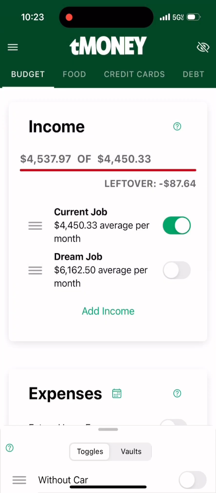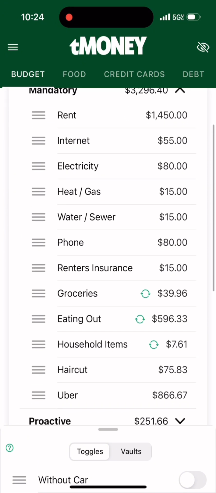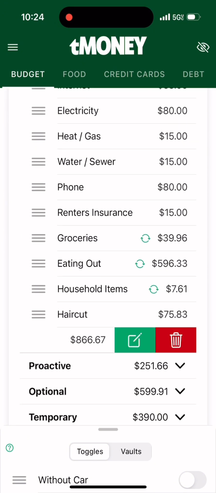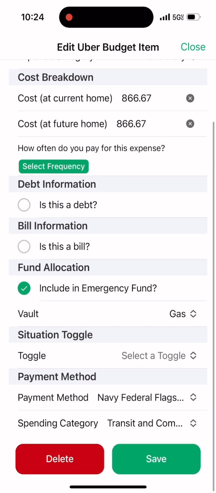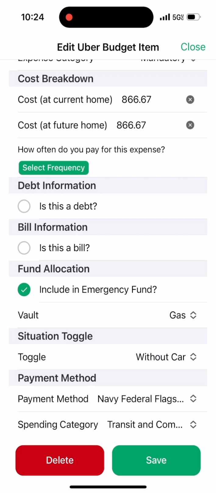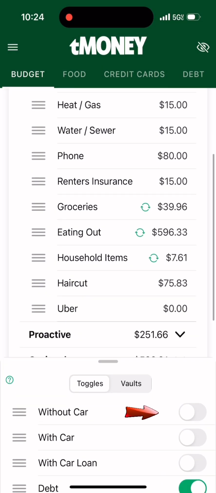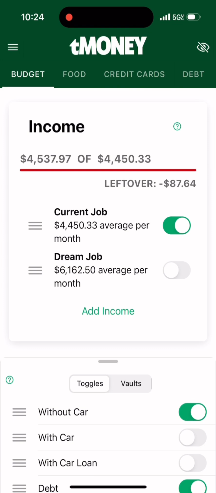All right, so first things first, we're going to assign these expenses to their toggles. So we're going to go down here to the Uber expense, edit it, scroll all the way down to the situation toggle, and apply the without car toggle to this expense. Save it. Now, since the without car toggle is turned off, you see that the Uber expense is zero, and then you can toggle it on, and it comes back in. And the changes will take effect up here as well.